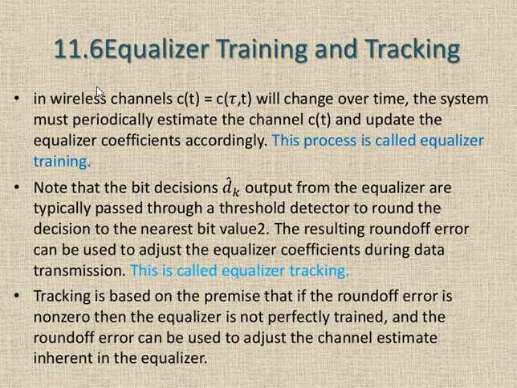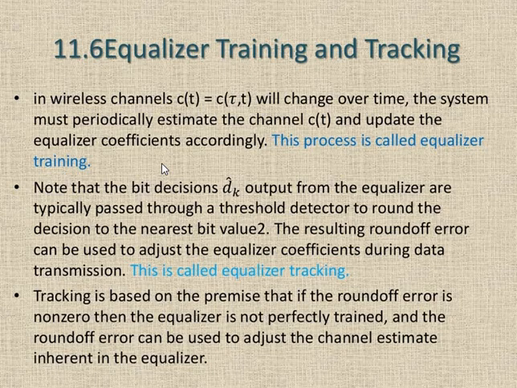Equalization training and tracking are used for equalization. The equalizer has to be trained before deploying. Hence the bit decision output from the equalizer is typically passed through a threshold detector to round off the decision to the nearest bit. The resulting round off error can be used to adjust the equalizer coefficients during data transmission. This is called equalization tracking. The tracking is based on the premise that if the round off error is non-zero, then the equalizer is not perfectly trained, and the round off error can be used to adjust the channel estimate inherent in the equalizer.